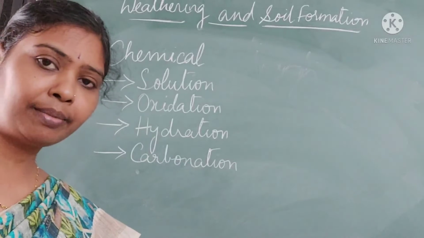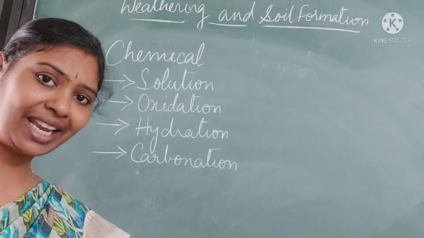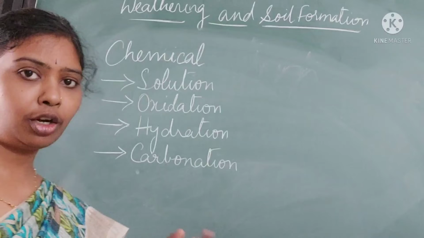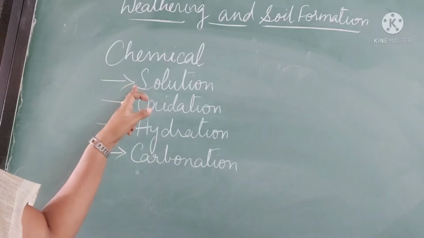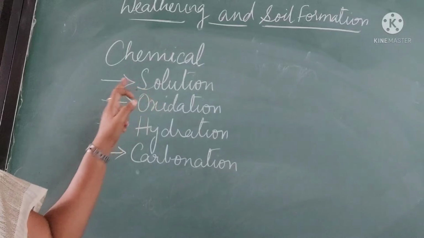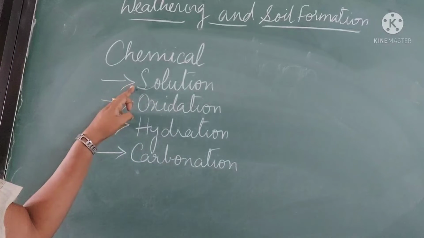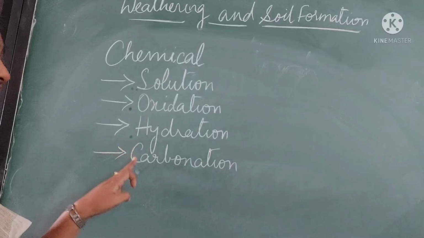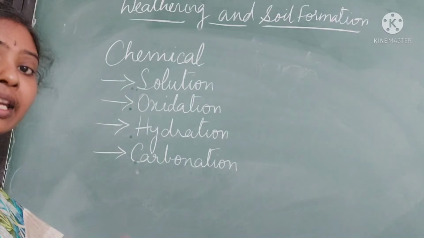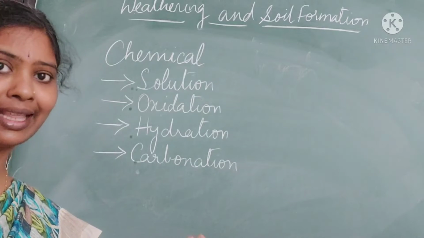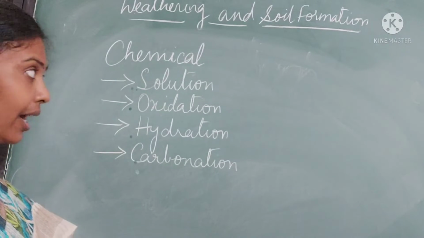And the next one is chemical weathering. Chemical weathering means just like decomposition, a change in the composition of the rock. Here we have four different types: solution, oxidation, hydration and carbonation. Generally chemical weathering takes place in humid, wet regions rather than dry regions, right?